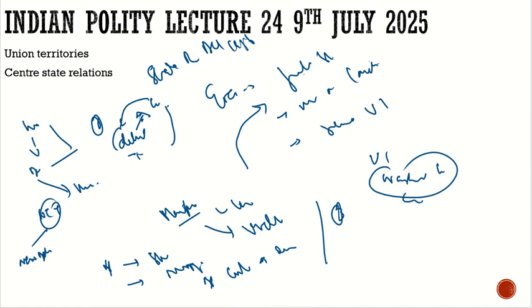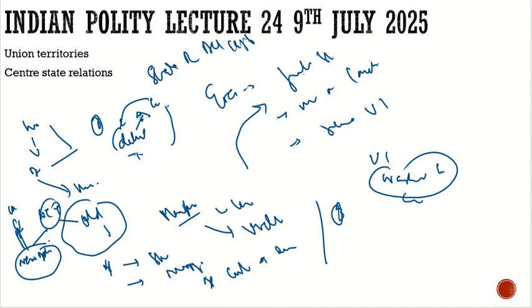The solution is to bifurcate Delhi. Bifurcate it into New Delhi and Old Delhi. It can be the name or whatever you would want to name them. This New Delhi should be made the UT, and this Old Delhi should be given statehood. So this can be the solution. And this New Delhi should be a UT without a legislative assembly. So this can also be the solution.